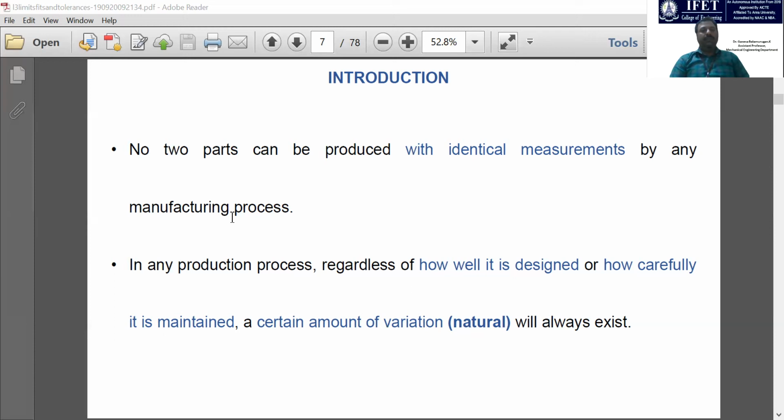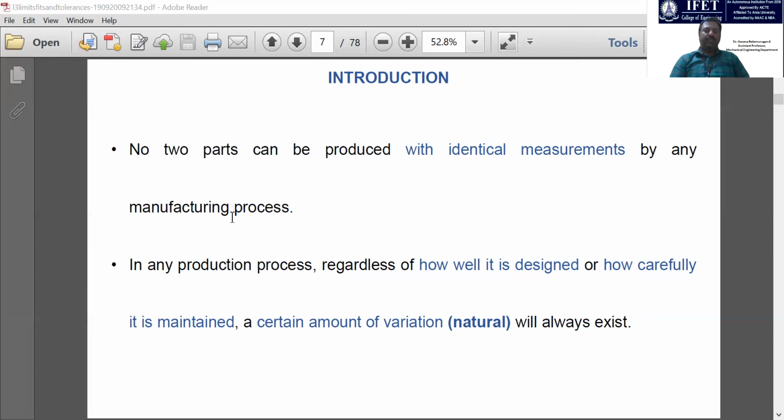And in any production process, regardless of how well it is designed or how carefully it is maintained, a certain amount of variation will exist. So again, these two statements are interrelated. However beautifully you design, however tight a tolerance you give, and I am using the term tolerance here, whatever dimension you give, it is very difficult to achieve the exact dimension, right?